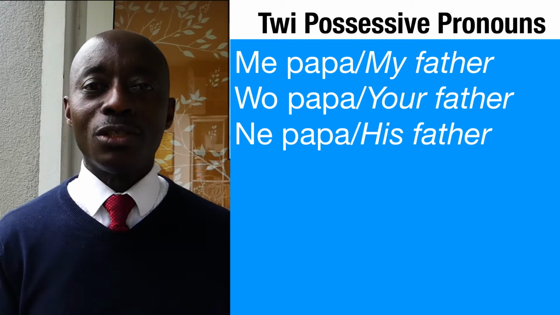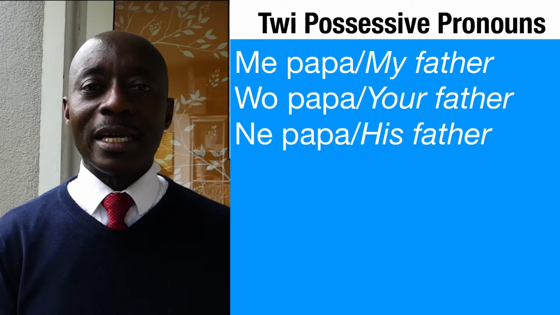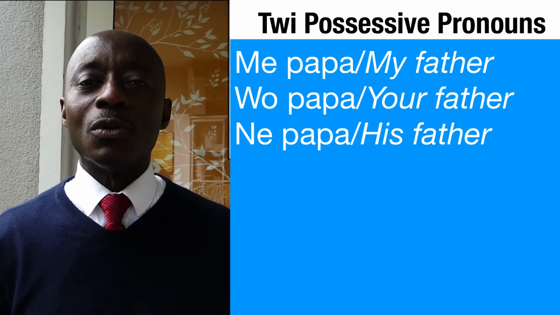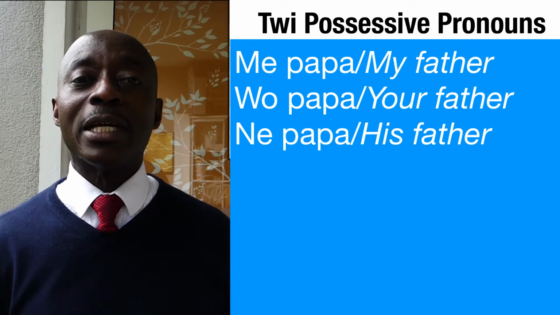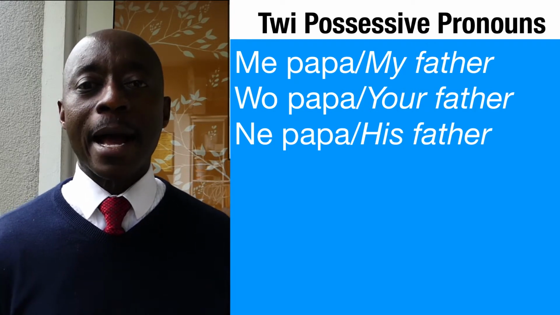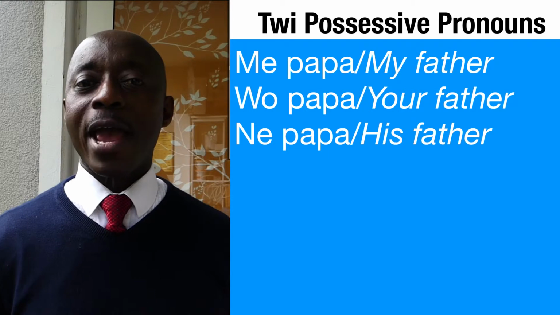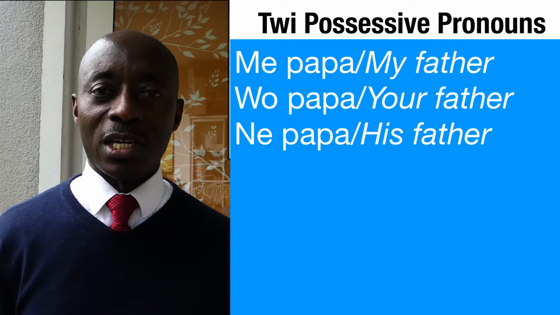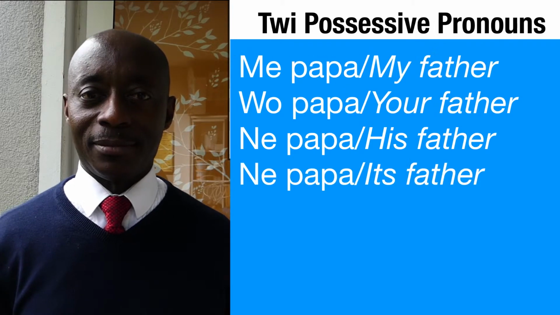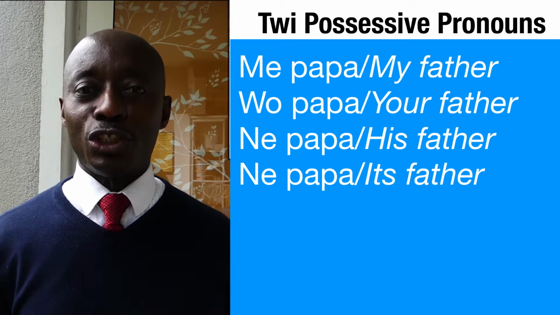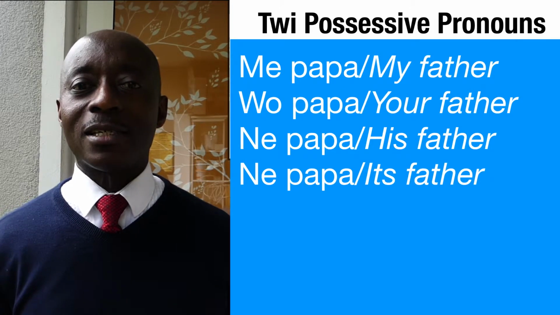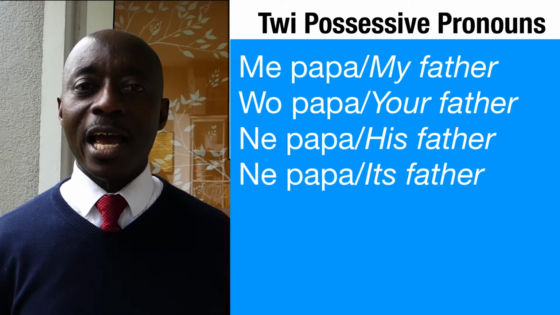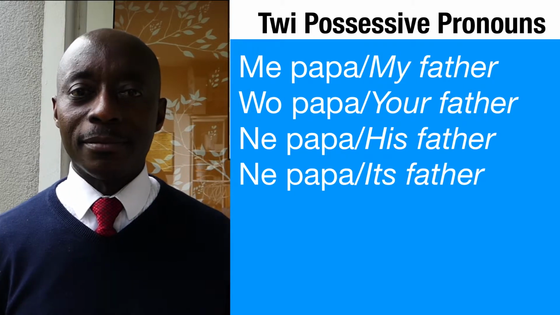Ono will change totally when it is behaving as a possessive pronoun, and it will become ne papa. That is his father or her father. What about eno? That is it. That one too will change just as ono, and it will become ne papa.